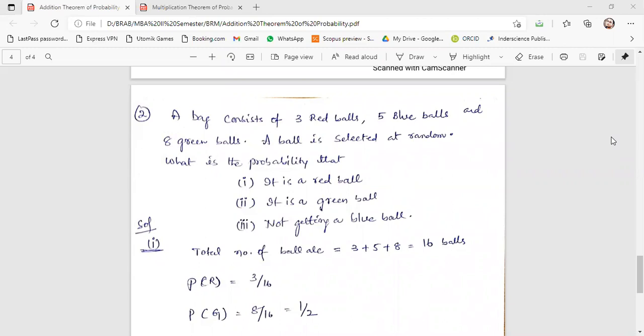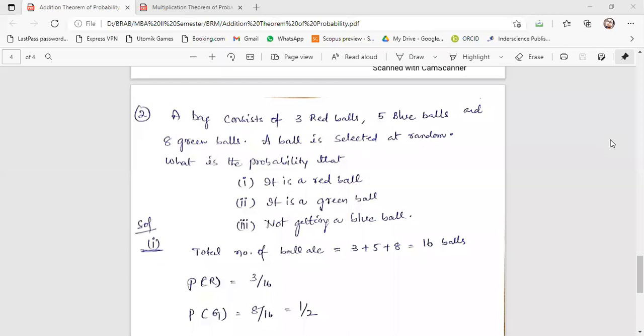So what is your desired event here? Red ball. How many successes are there for red ball? Success means how many red balls can come? 3. Yeah, that is why 3. So that is M. By N, how many total balls? 16. So probability of R is 3 by 16.